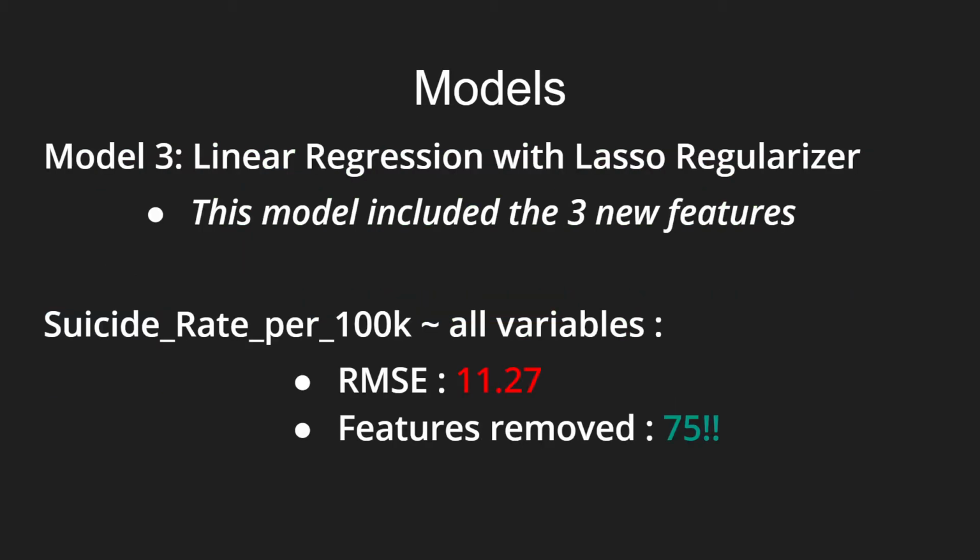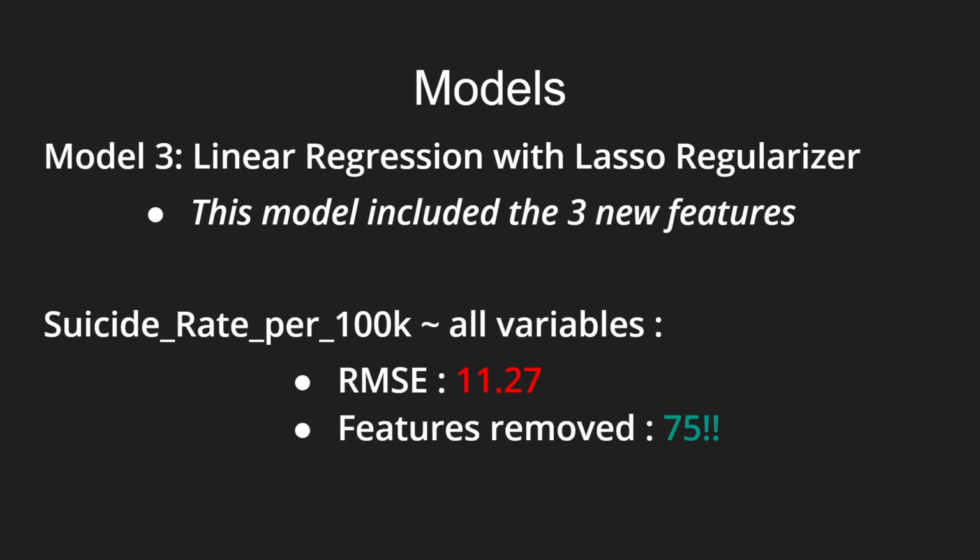So the third model we built added these three new features, and we built a lasso regularizer into that model as well, just in case we were to find any dummy variables. What we found was that the RMSE dropped to 11.27, and we managed to remove 75 features. Most of these were the binary encoded features of different countries, which we thought were useless, and they ended up being useless based on this model. So the RMSE reduced, and we managed to remove close to 75 out of 120 plus features, which is very useful.